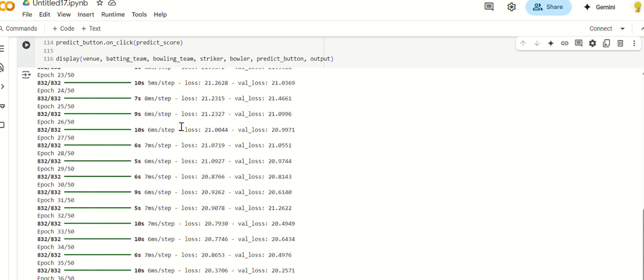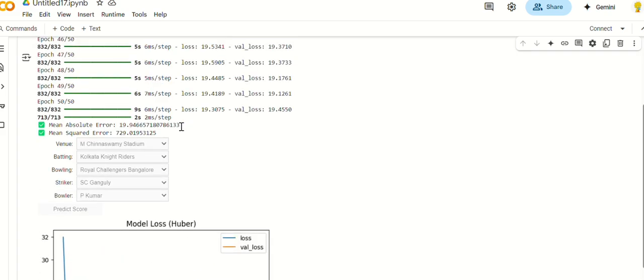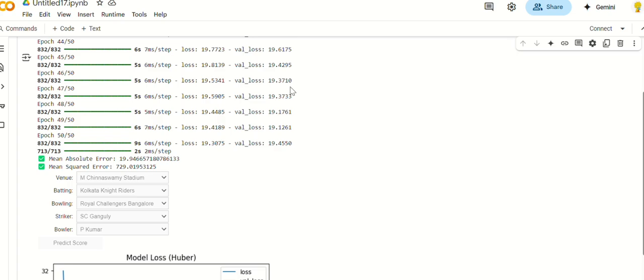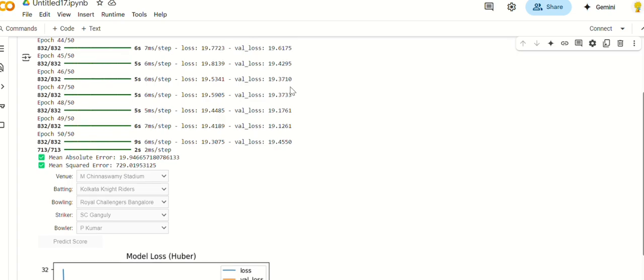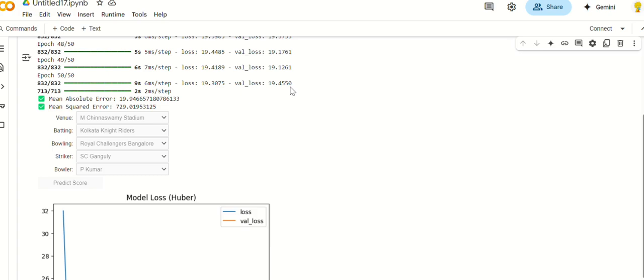And lastly, we have the output here. The output contains mean absolute error, MAE, that is equal to 19.94665. On average, your predictions deviate by about 19 runs from the actual value. And mean square error, MSE, which is 729.0195. This is more sensitive to large errors. The higher value compared to MAE suggests a few outliers.